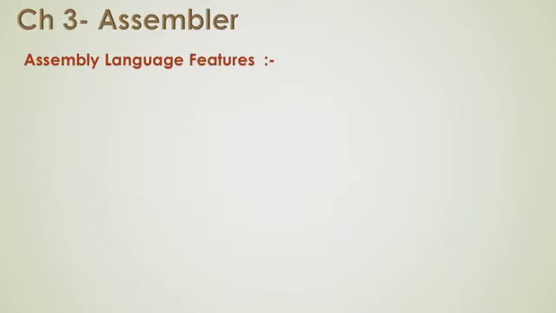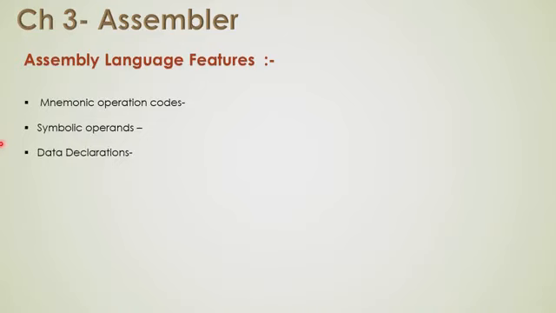So what are the features? We will study what are the features of assembly languages. The assembly language contains mnemonic operation codes that are English type of words used for the instructions. Then it has symbolic operands. It has data declaration formats.